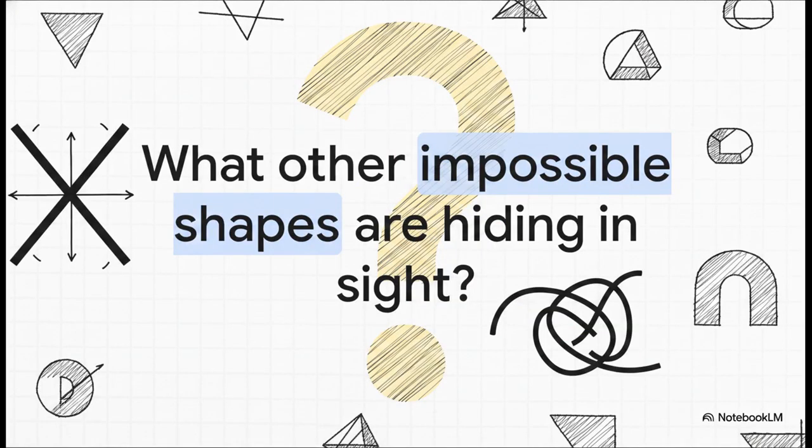Which brings us to our final thought. We've seen how simple straight lines crossing create unbreakable rules for congruent and supplementary angles, and how curves crossing dictate whether a shape is even allowed to exist at all. So if geometry is really just the study of where lines and curves successfully intersect, what other impossible shapes are hiding in plain sight, just waiting for their rules to be discovered?